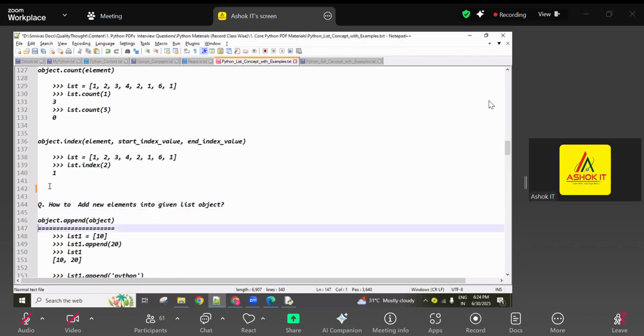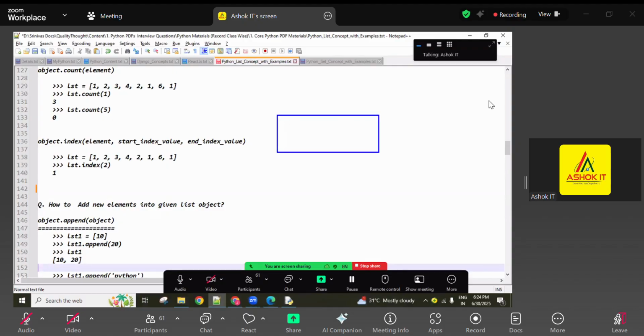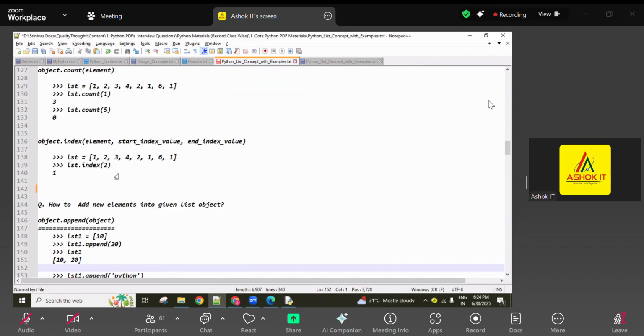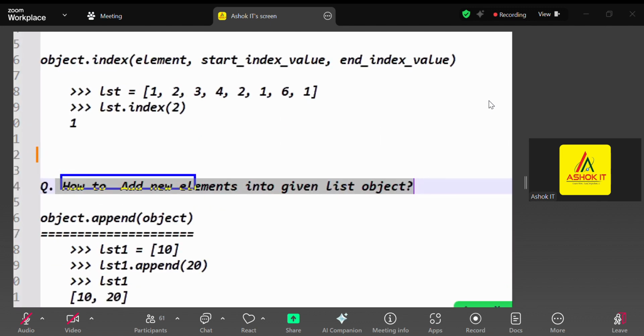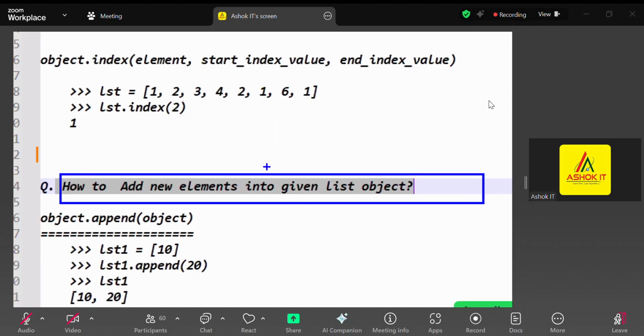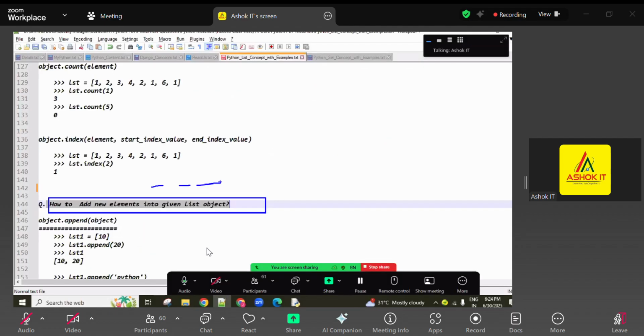Okay. So next, list is mutable. I said mutable means once we create one list object, later in the future we can do changes. We can add the elements, we can remove the elements, we can update the elements, like that, guys. So for adding elements, different methods there. For removing the elements, different methods there. How to add new elements into a given list? Come on, let me know. Using which methods are you going to add? Come on, give all the method names in the chat box.